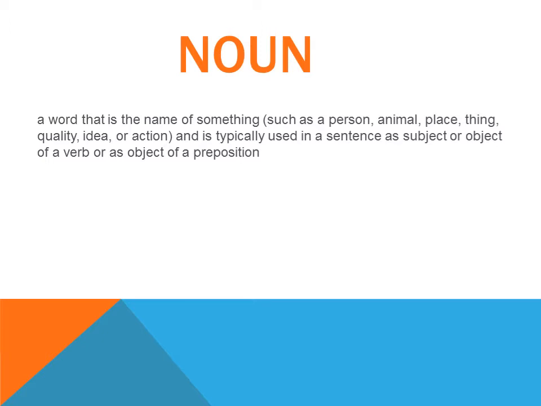So you can see the definition here, but before reading out the definition, let me share this thing with you, that noun is a very broader concept. It's not about the kinds of noun only. When we talk about noun, it means we include in this the number, that is the singular nouns, plural nouns, and along with that the subject as a subject or an object, that is another concept of this. Then of course the case, the noun case, that is the objective case, the subjective case, the nominative case or possessive case.